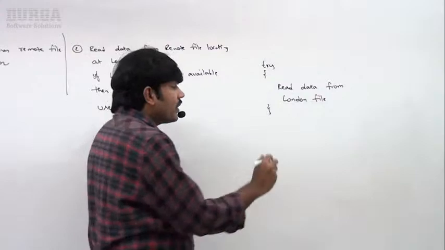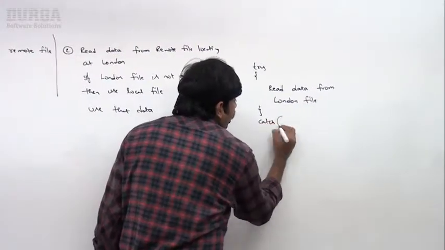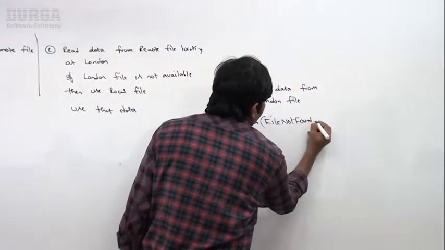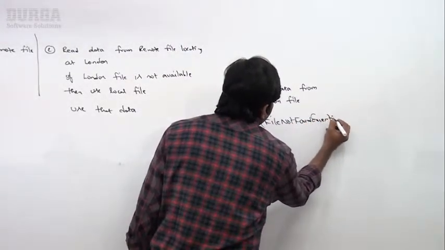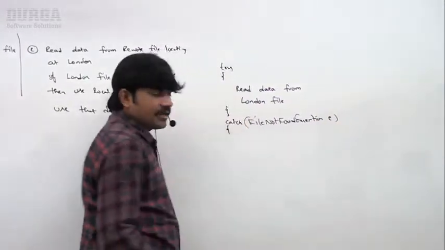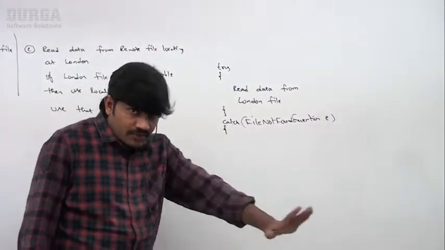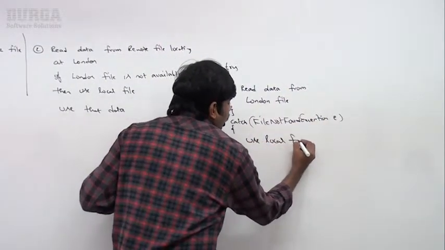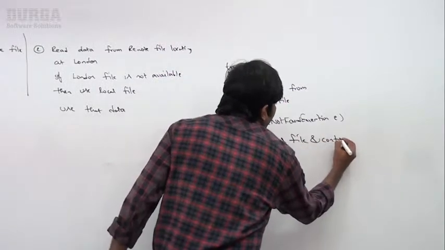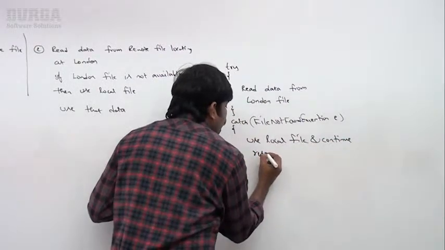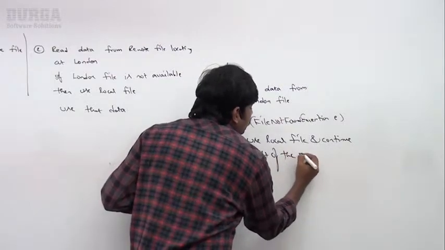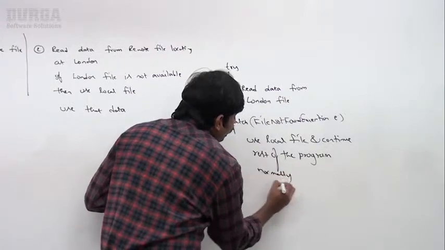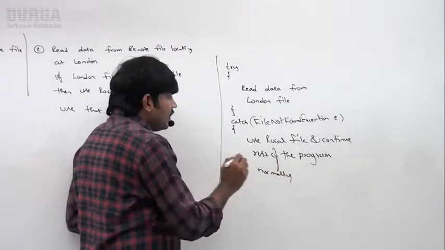Now catch FileNotFoundException. If the file not found exception comes, no problem. Don't worry, sir. Use the local file and continue the rest of the program normally.